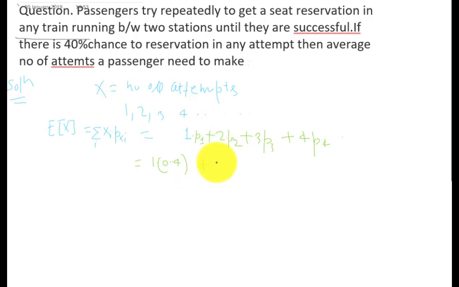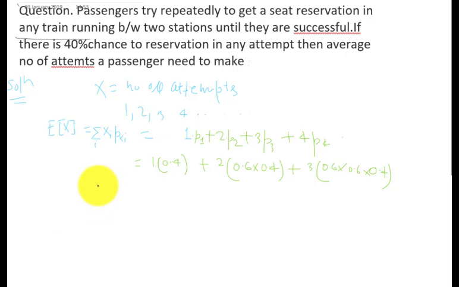For the second attempt, the first attempt must be unsuccessful, into the second attempt getting successful. For the third attempt, similarly, when the first two have failed, only then will we go for the third attempt. So it is going to be 0.6 into 0.6 into 0.4, like this. So we are getting something like a geometric series, not purely geometric but something like that.